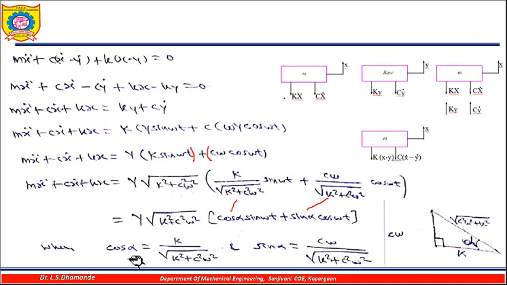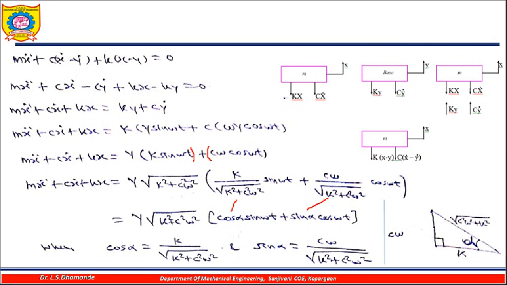So this is what is specified here, that cos alpha is equal to k upon under root of k square plus c square omega square, and sine alpha is this one from this particular triangle. So here we are now getting sin a cos b and cos a sin b, like this in that form.